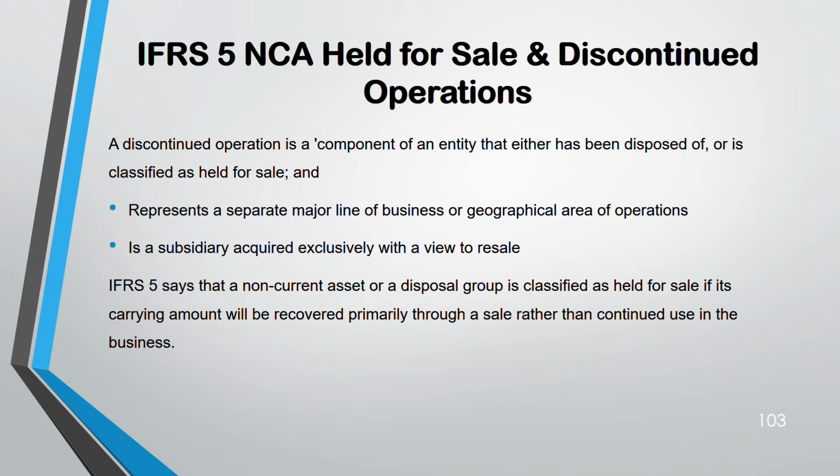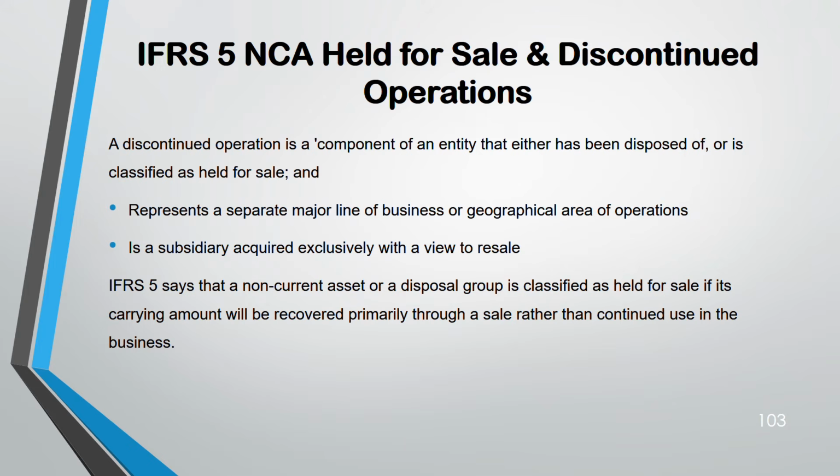Okay, remember, it has to be a non-current asset. If it's a current asset, and you say current asset held for sale, it doesn't make sense, because current assets you will anyway sell, like inventories and all. It is there for selling only, right? It is non-current assets which we talk about. Why non-current assets? Because non-current assets we normally don't sell. We keep them in the business for using.